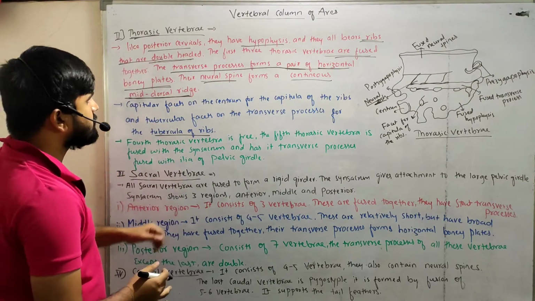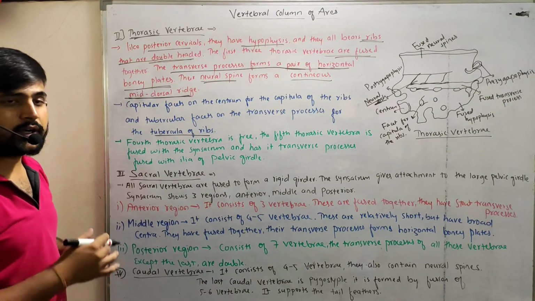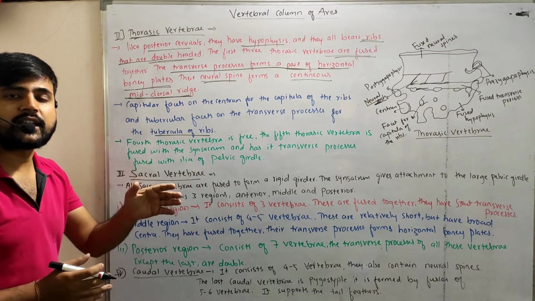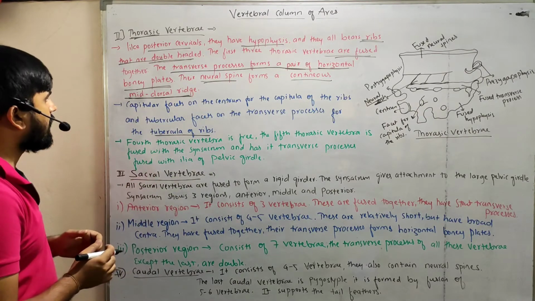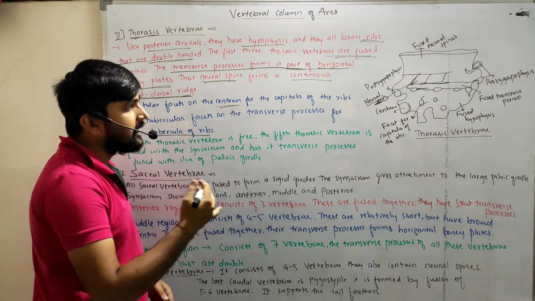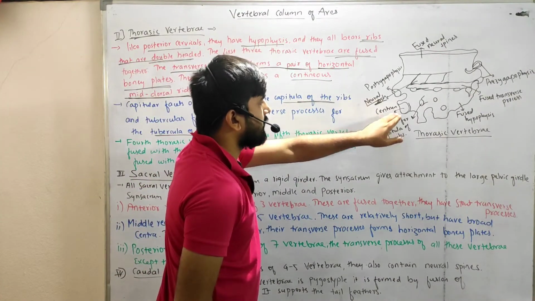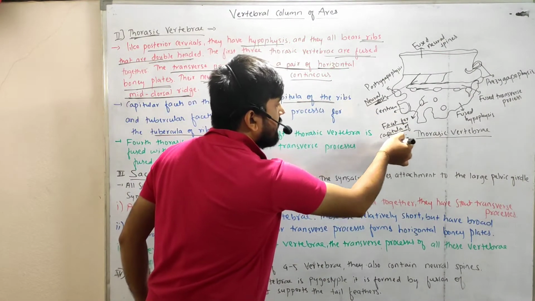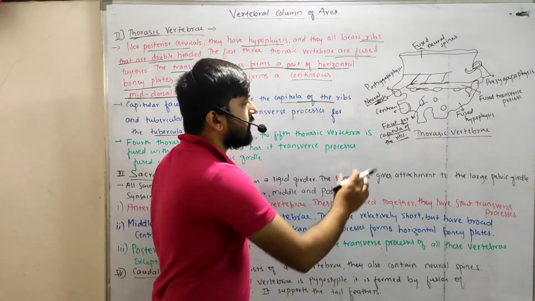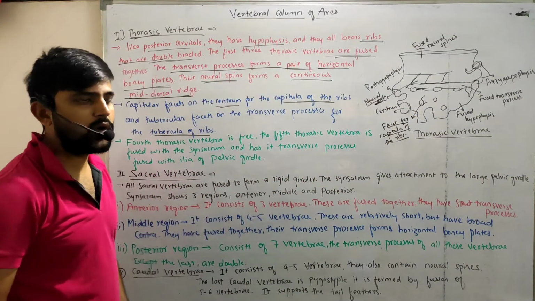So here what happens, the centrum of this vertebra forms from facets. Facets are nothing but the regions where some other bones are going to be articulated. So capitular facets on the centrum for capitula of the ribs. So this is the centrum, right? So this is the facet for the capitular ribs. Means the centrum has the portions where the ribs will articulate.